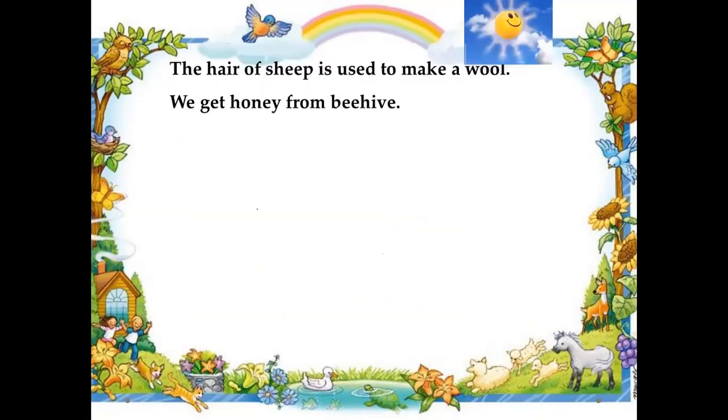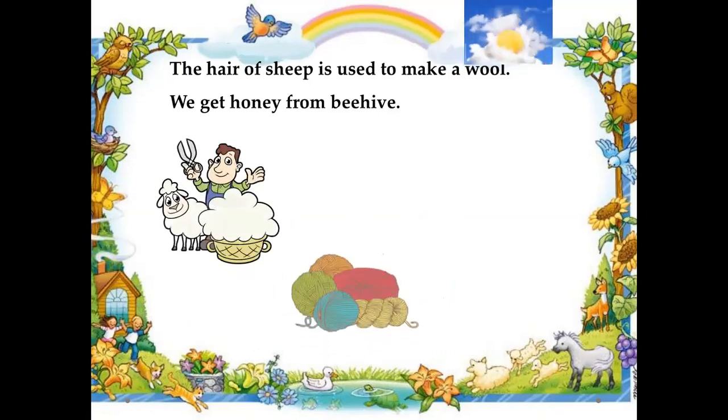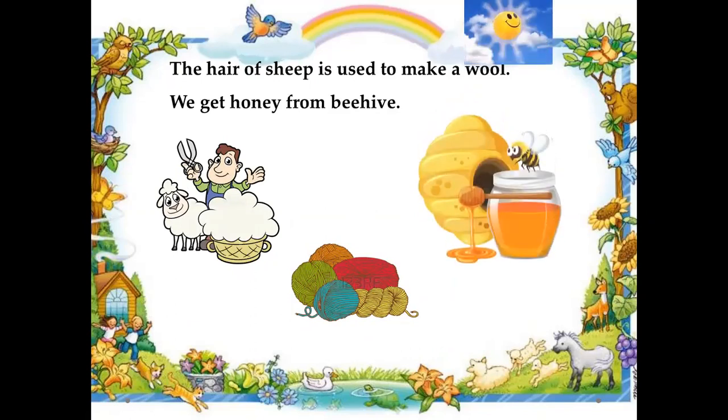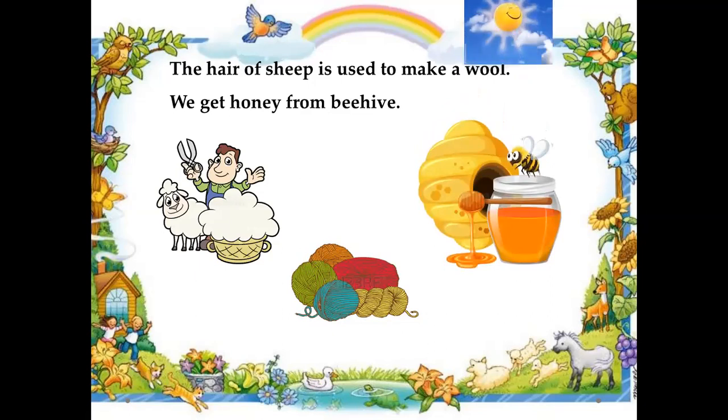We use the hair of sheep to make wool. Do you know that? And that wool is then used in making many other things, for example sweaters and clothing. Other than that, we use honey from the beehive, and it is a very important product for our daily diet also.